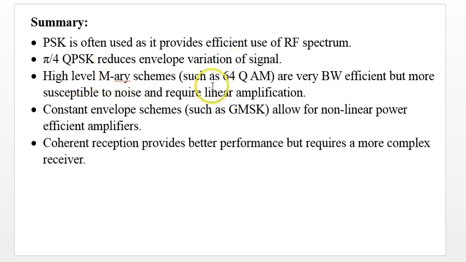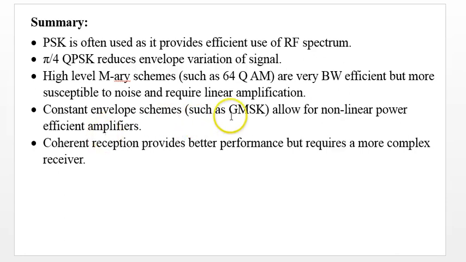High level M-ary schemes such as 64 QAM also exist. They save bandwidth, but they are more susceptible to noise and require linear amplification. So normally very high QAM schemes or very high M-ary schemes are not very popular because of this.